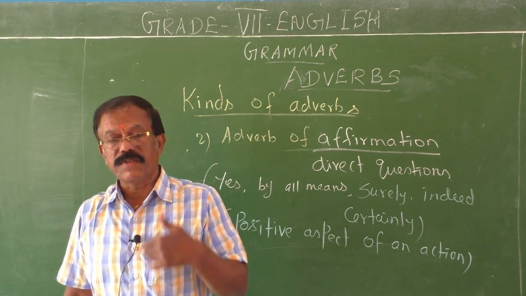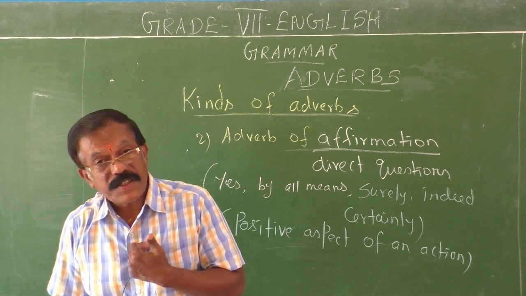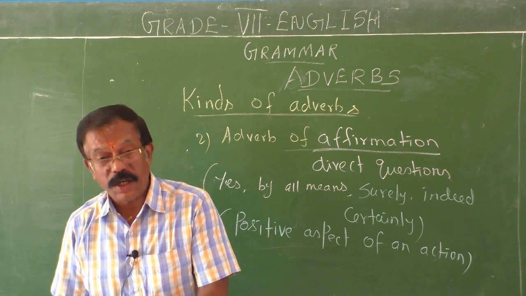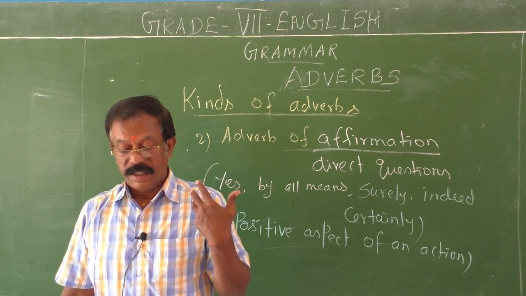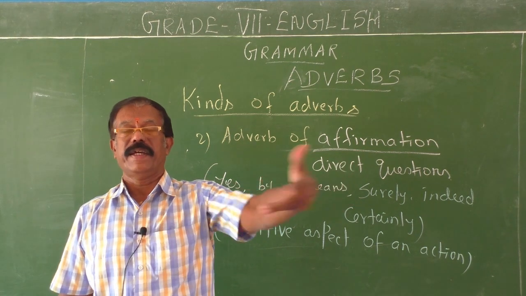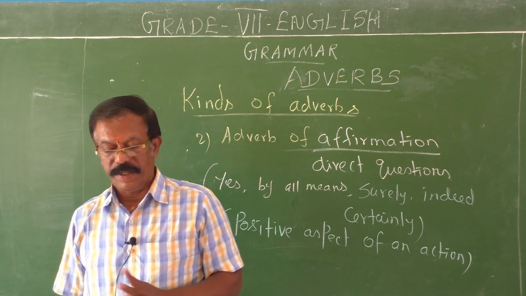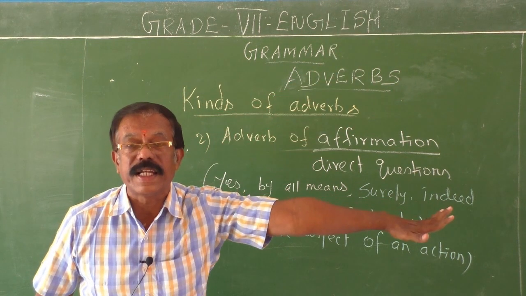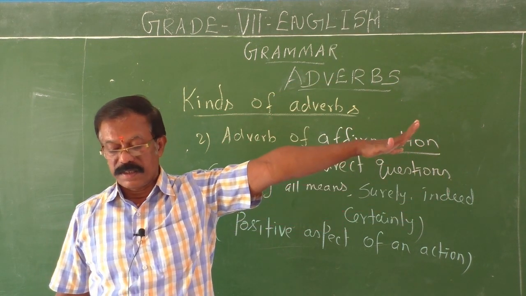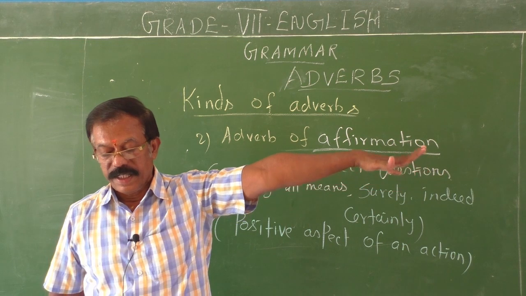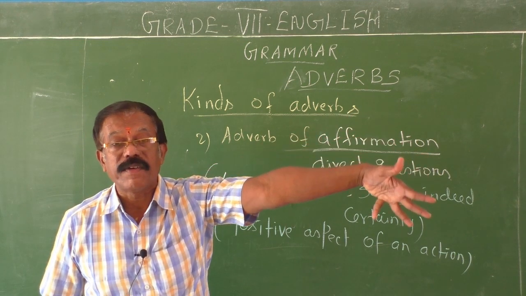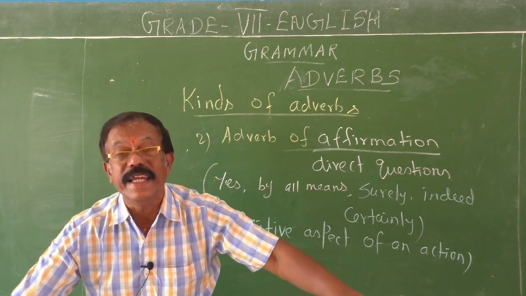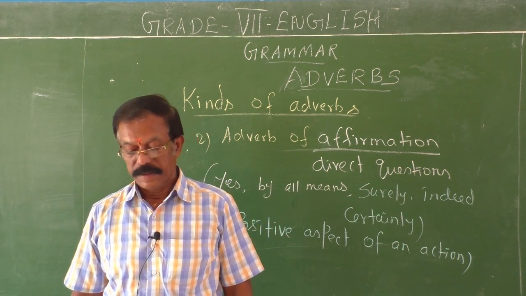Suppose A raises a question: Am I mistaken? Then what is B's answer? Surely you are mistaken. Will he come? Another question raised by A. The answer given by B is: He certainly will come. Is he a clever boy? He is clever indeed.